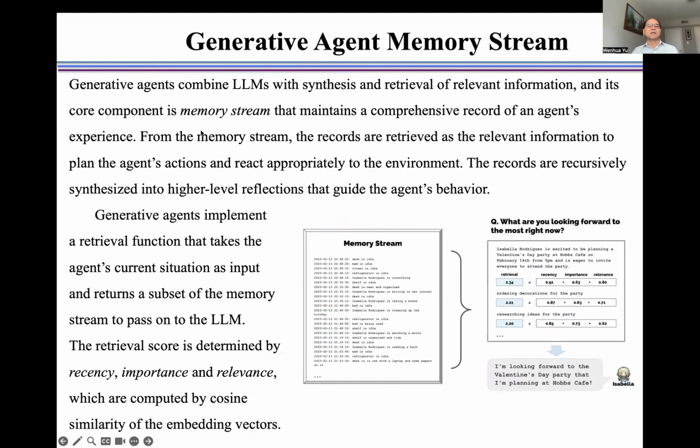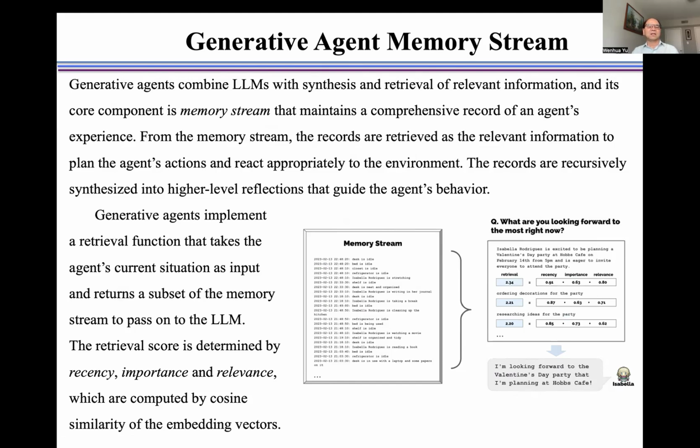Generative agents combine large language models with synthesis and retrieval of relevant information, and their core component is a memory stream that maintains a comprehensive record of agent experience. From the memory stream, records are retrieved as relevant information to plan the agent's actions and react appropriately to the environment. The records are recursively synthesized into higher-level reflections that guide the agent's behavior.